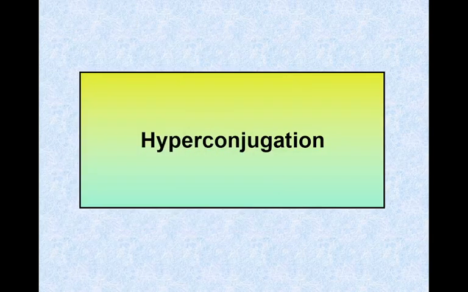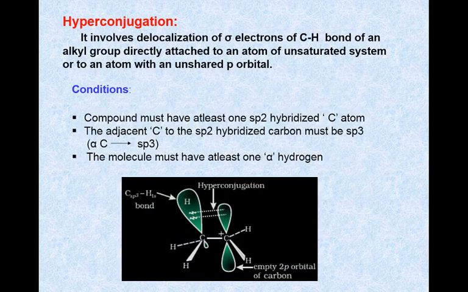Now we are going to study a very important stabilizing effect called hyperconjugation. It involves the delocalization of sigma electrons of the carbon-hydrogen bond of an alkyl group directly attached to an atom of an unsaturated system or to an atom with an unshared p orbital.